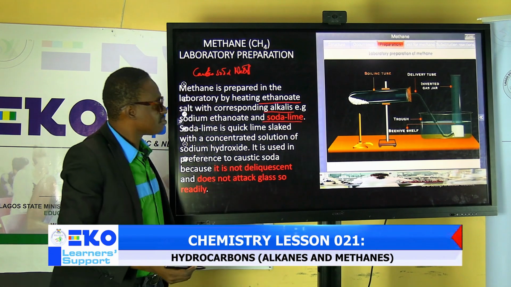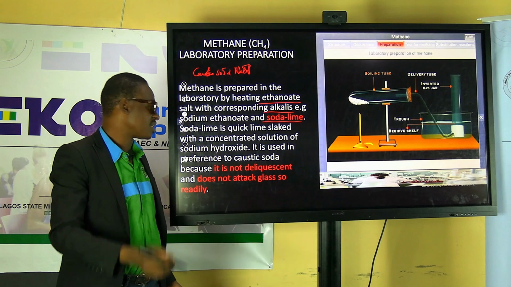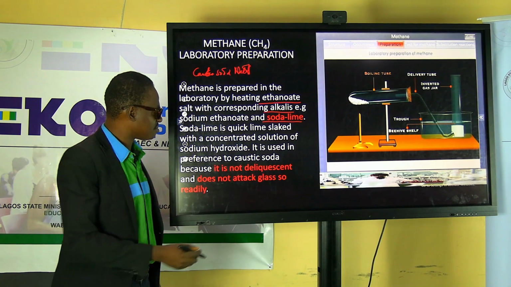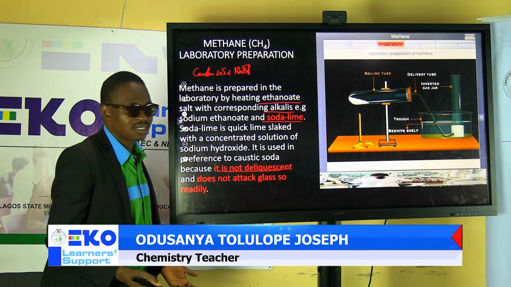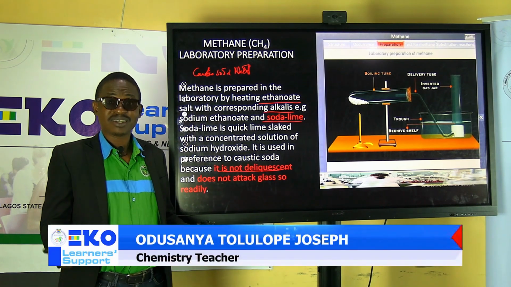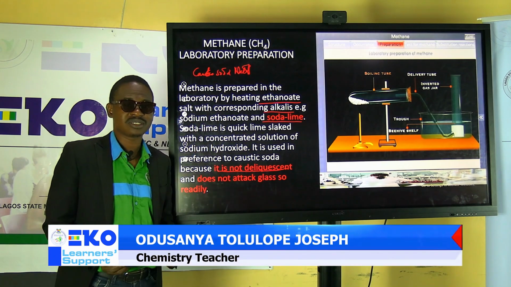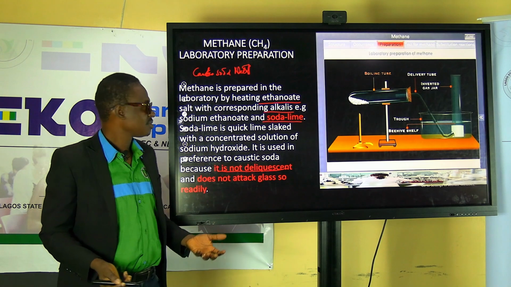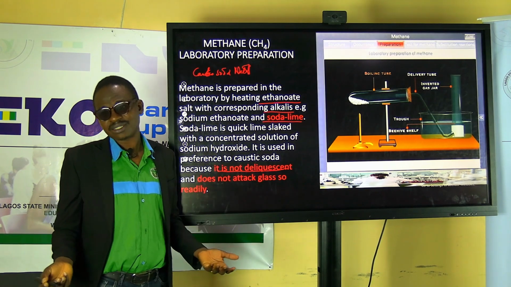Soda lime. Then why are we using soda lime instead of caustic soda? You need to get to know that soda lime is preferable because it is not deliquescent. What does it mean? When exposed to the atmosphere, it will not absorb water and form a solution. But if you are using caustic soda, it does that.